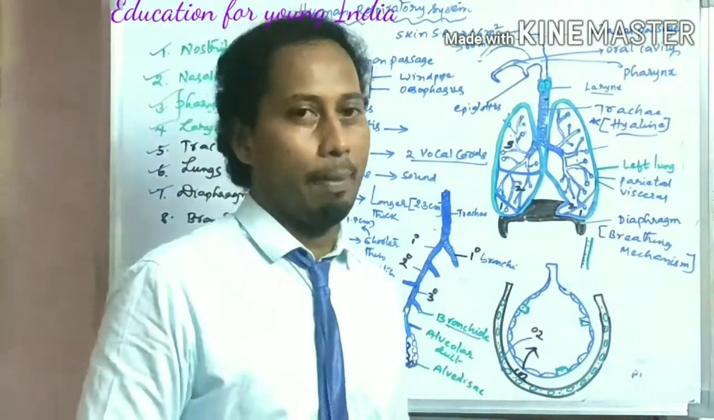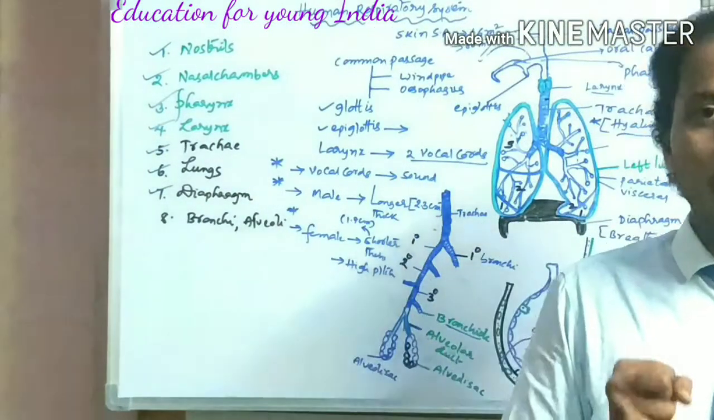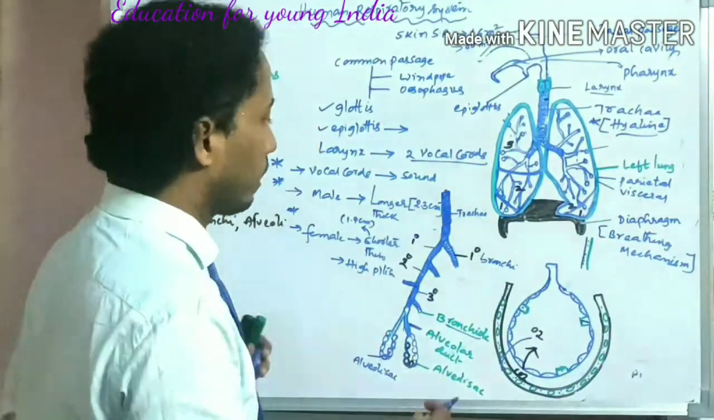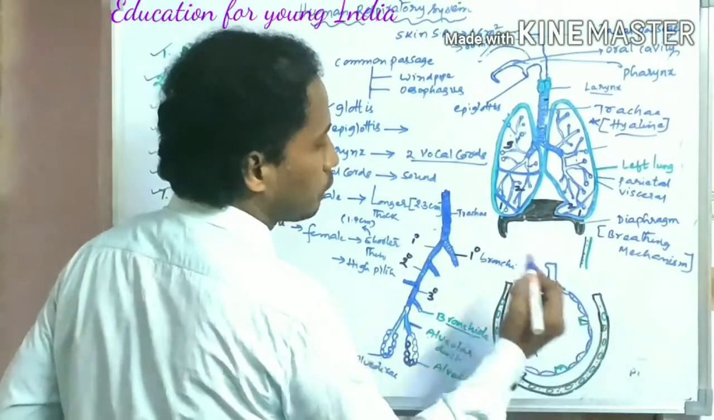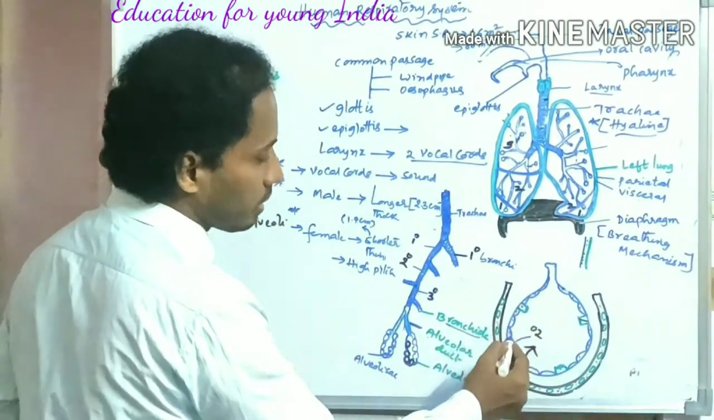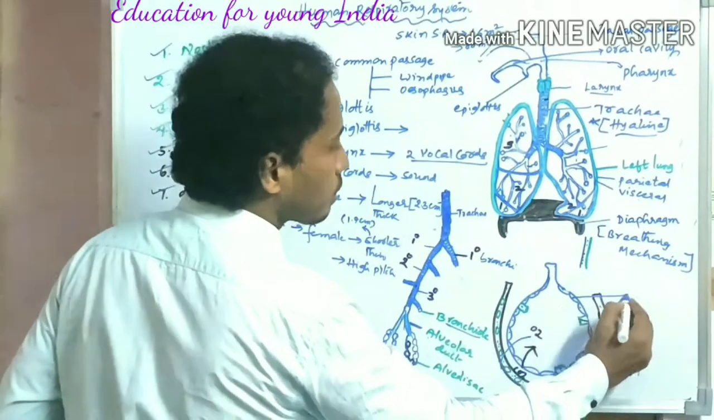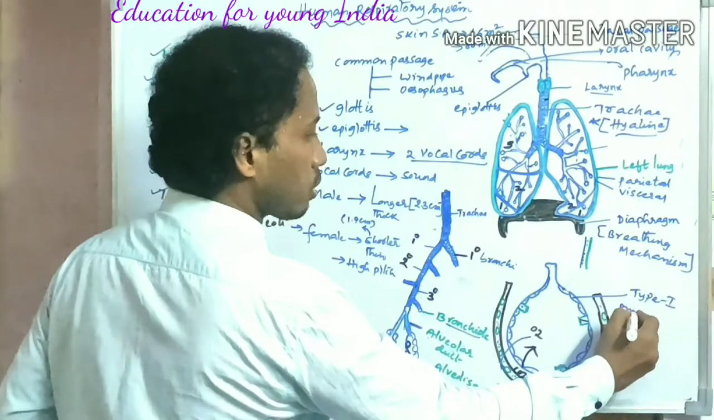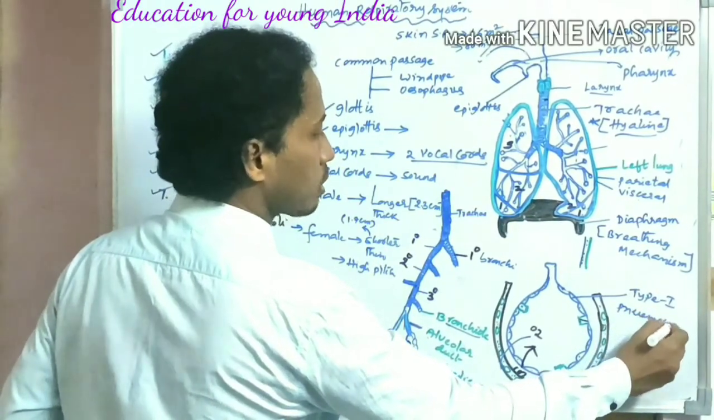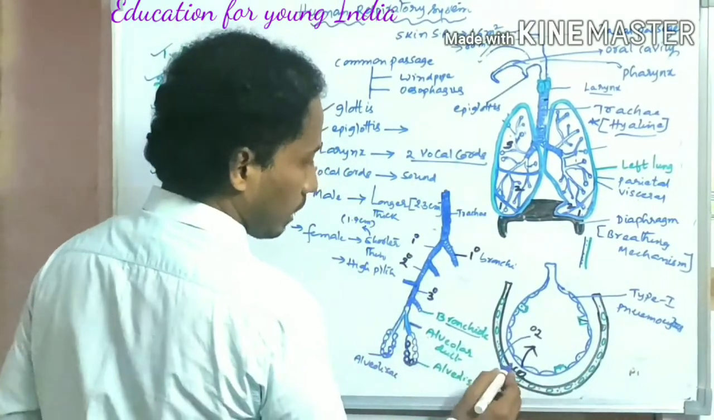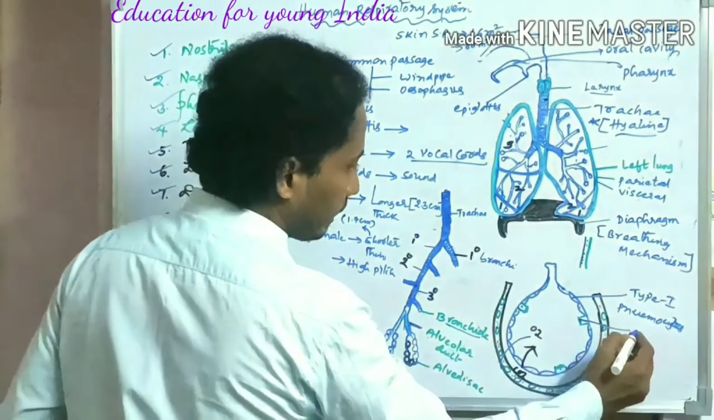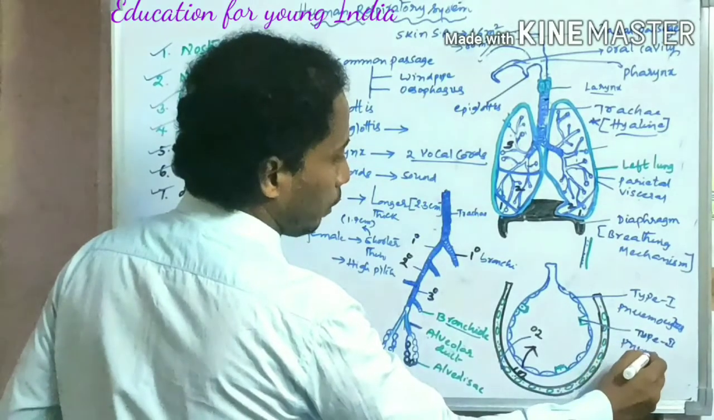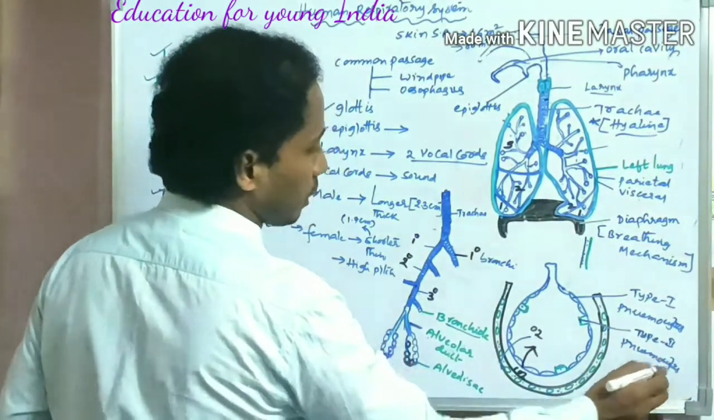Now we will know what exactly the function of alveoli is and how it is involved in respiration. If you watch here, the alveoli has two types of cells. The inner lining of the alveoli is called type 1 pneumocytes, whereas another one is called type 2 pneumocytes. What is the function?